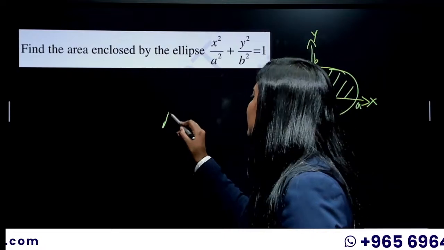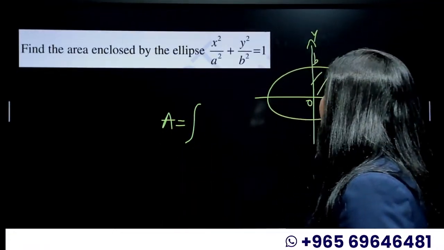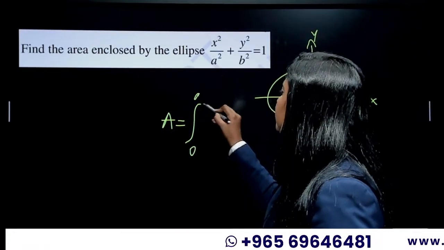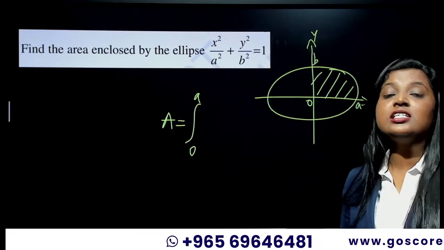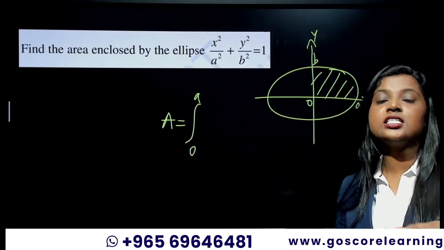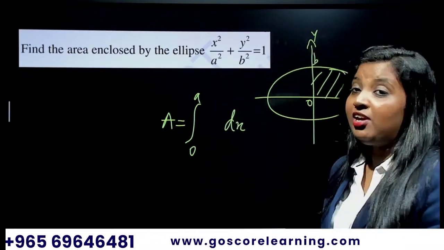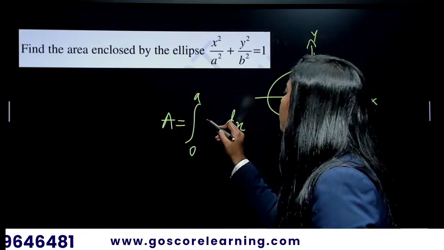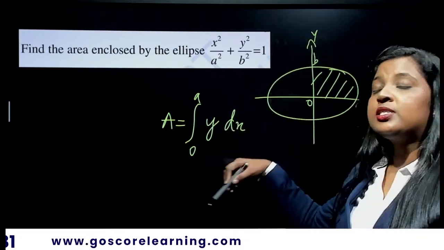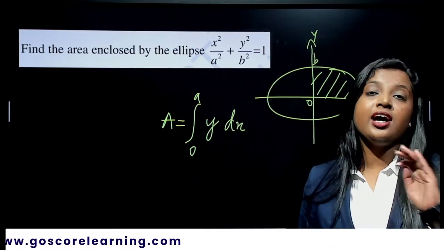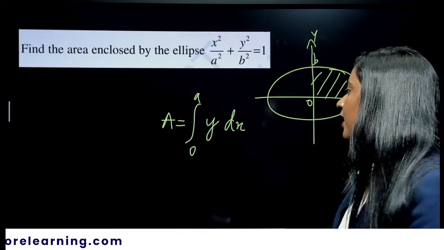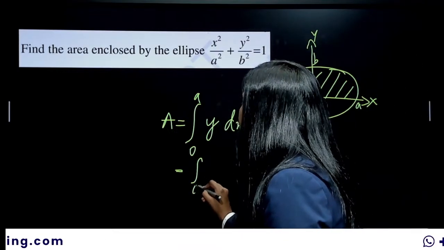Okay. So area is equal to integral 0 to a. And since we took the points on the x-axis, we are going to integrate with respect to x. So we will be writing dx here. And what we write here? Y, obviously, because since we took dx over there, you have to take y on the other side. Okay, that is equal to integral 0 to a.